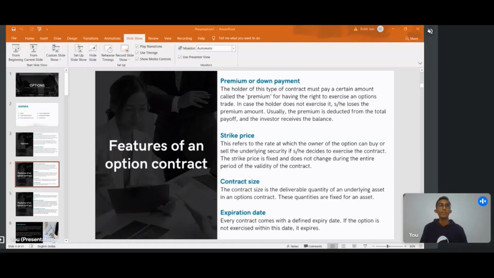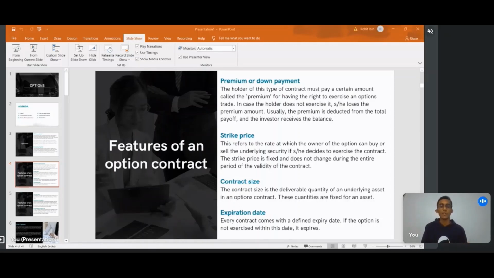Second is the strike price. We pay the premium because we say that the Reliance share will reach a certain amount. So the strike price is, suppose Reliance share is today 2000 and I say that after 2 months I place a bet on 2050, that the price would reach 2050.